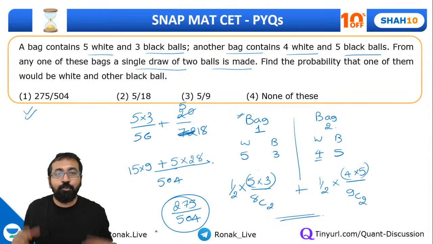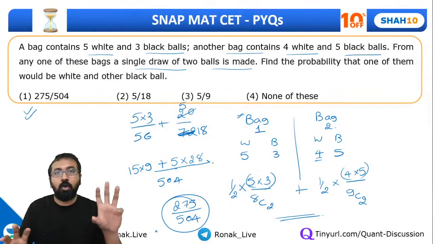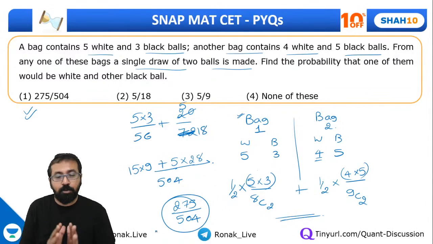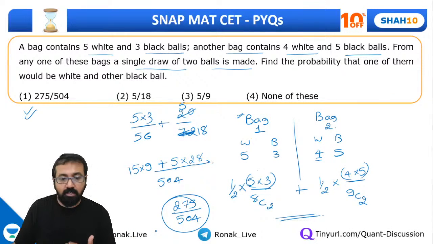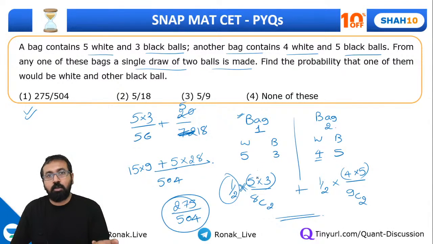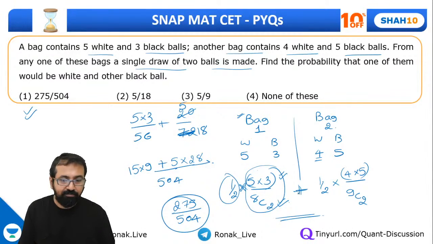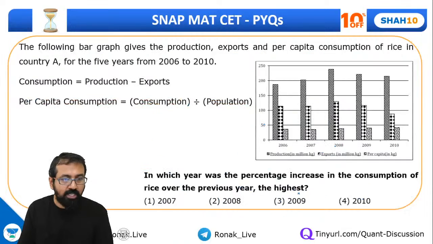Yeah, guys, have you understood this? What I did? We can select the ball from the first bag or we can take it from second bag. So probability of picking it from first bag is 1 by 2. And further we calculated probability of getting one white ball and one black ball. So we applied that probability rule: favorable cases upon total cases. That is what we did for bag 2 and we just added this thing. Yeah, so guys, let's go ahead.